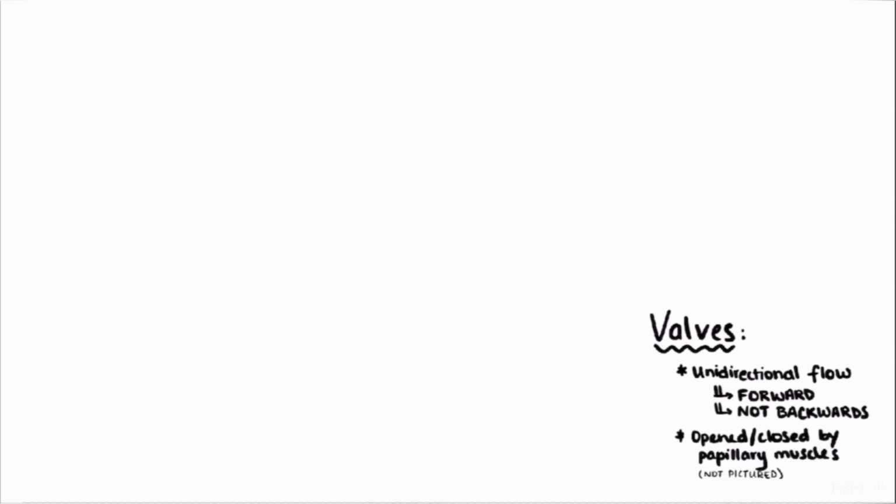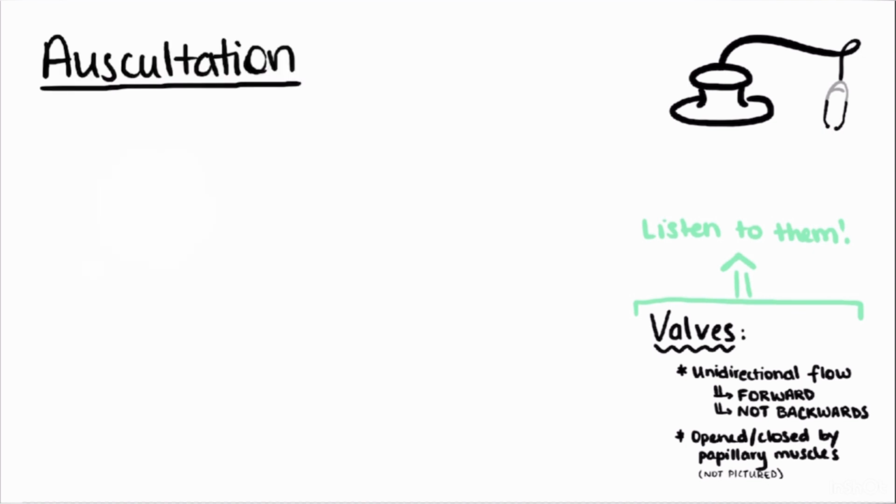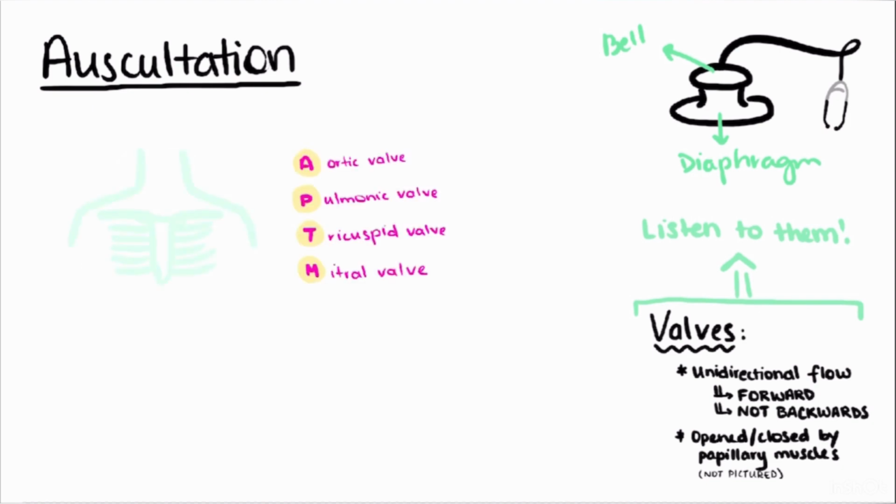What's so cool about the heart valves is that we can actually assess their function just by listening. Doctors use a stethoscope to auscultate, or listen to, the different heart sounds. A stethoscope has two parts: a diaphragm to hear high-pitched sounds and a bell to hear low-pitched sounds. The different sounds of the heart correspond to the movements of the heart. In a normal heart, these specifically correspond to the closure of the heart valves. Since there are four heart valves, we will auscultate the precordium in four different regions, one for each valve.